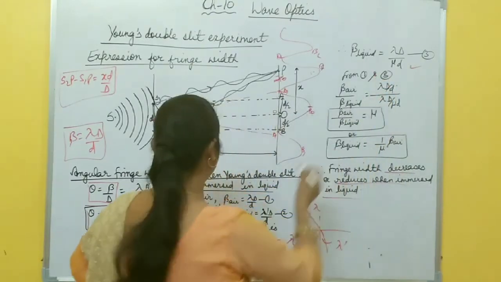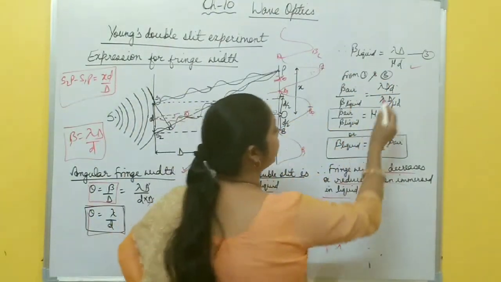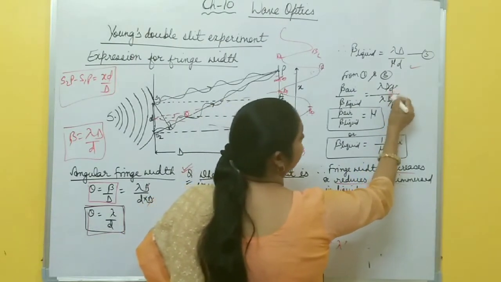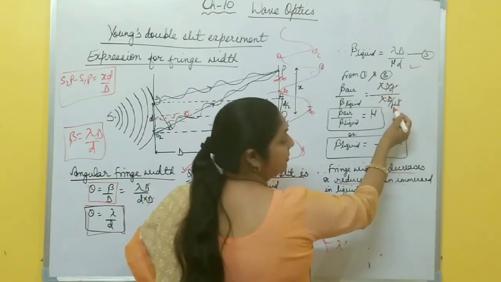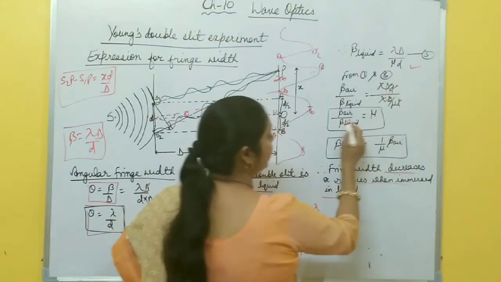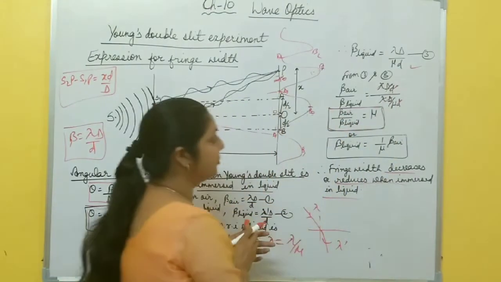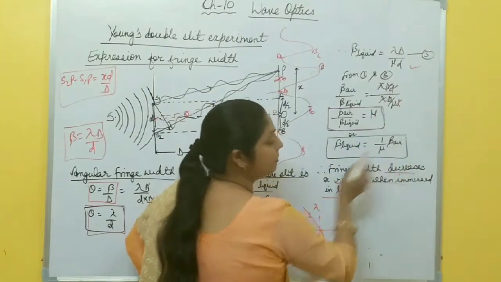Just divide these two equations, 1 and 3, beta air by beta liquid. You get lambda capital D by small d divided by lambda capital D by mu d. Here d cancels, lambda cancels, D also cancels, only mu is left. So beta air by beta liquid becomes mu. It means beta liquid equals 1 by mu beta air.